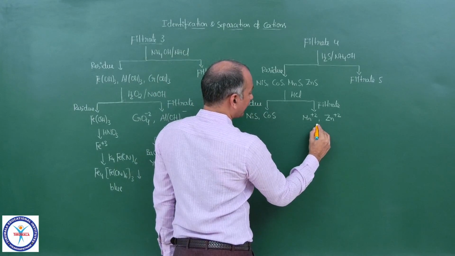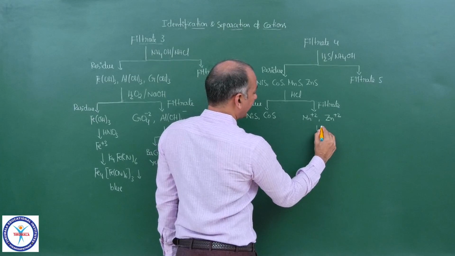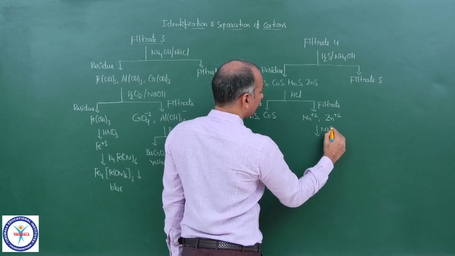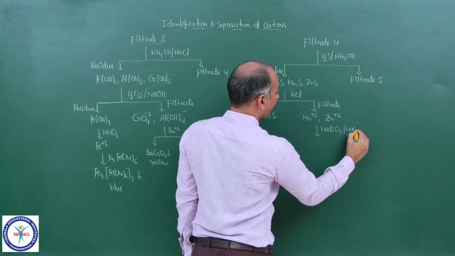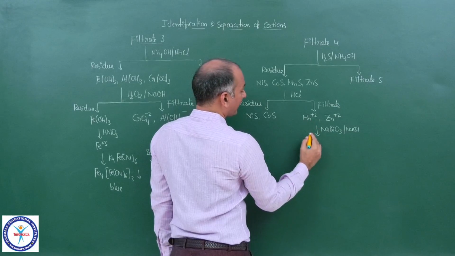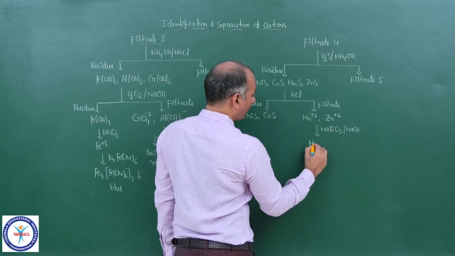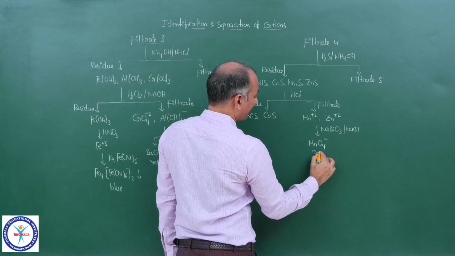Now if you come to the filtrate, then to this filtrate you add NaBiO3 in alkaline medium. This Mn+2 is converted into MnO4-, which is purple in color.